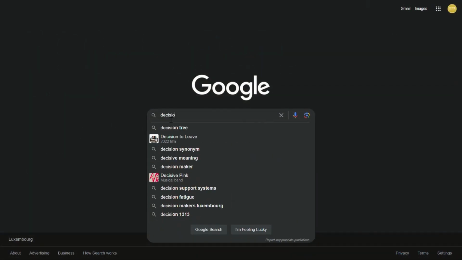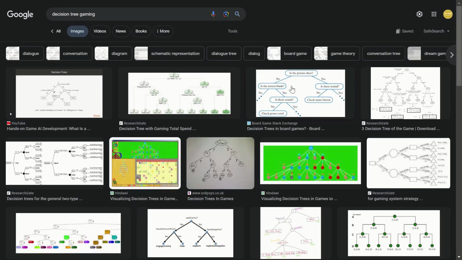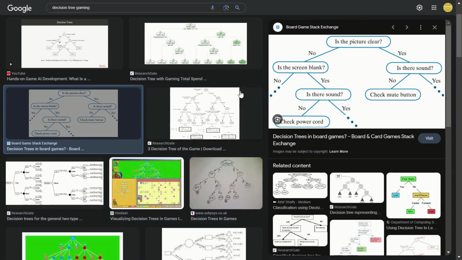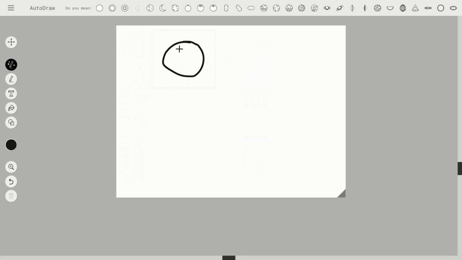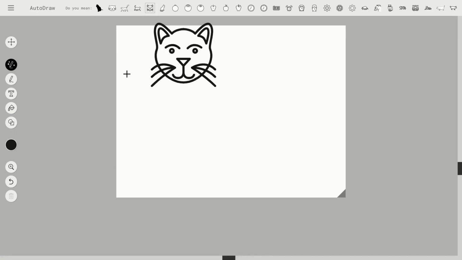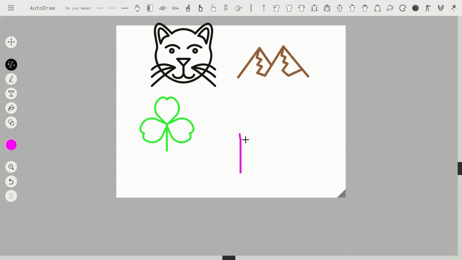They will be introduced to the concept of decision trees to help them structure their stories, with notions of choice to make to have a consequence on the continuation of the story. They will also have the possibility to use online tools to create the design of their game, such as AutoDraw, which is a free drawing tool pairing with machine learning that help people create something visual very fast.